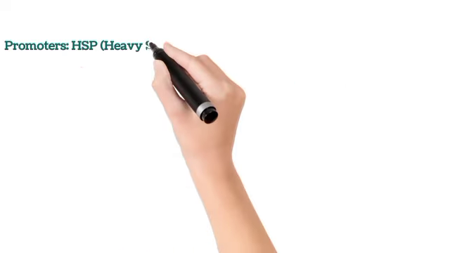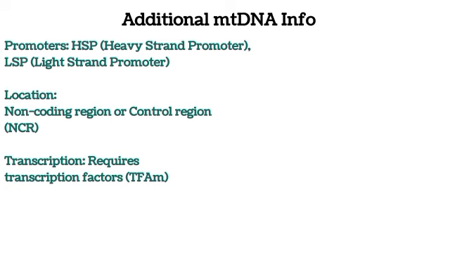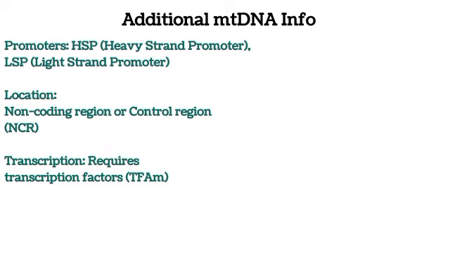And mind you, the RNA polymerase cannot just bind anywhere. There are specific regions where it binds. They include the promoter sites. You understand? There is a promoter site of the heavy strand and a promoter site of the light strand, and these are located in the non-coding region or the control region. Take note. There are other factors that must be there for this whole process of transcription to happen. This is aided by the transcription factor for the mitochondria, TFAM.